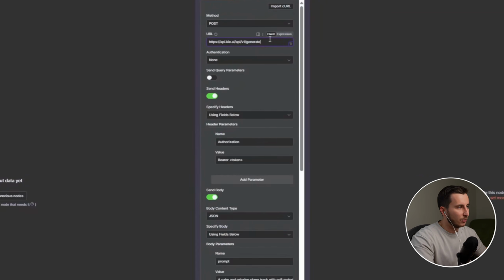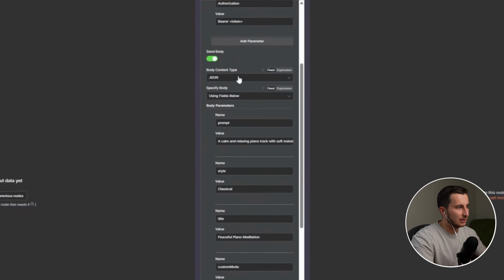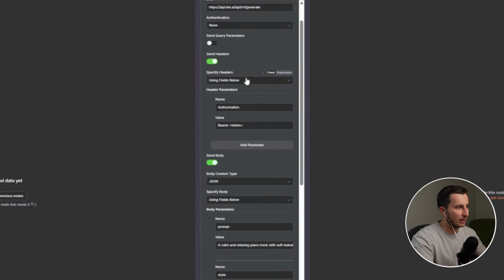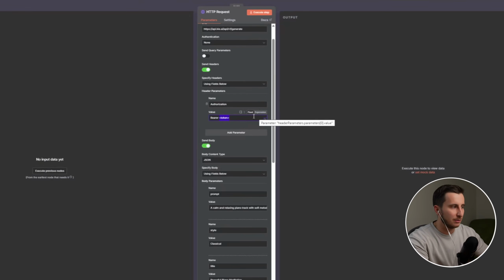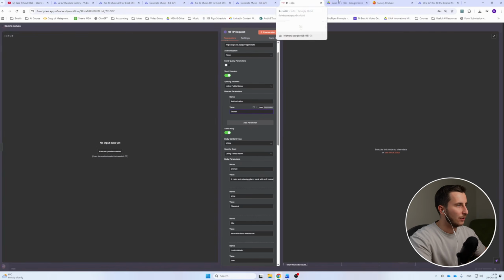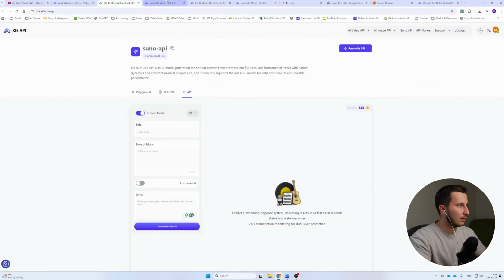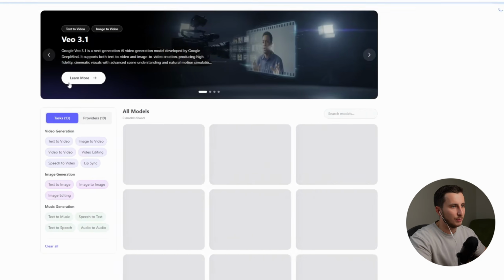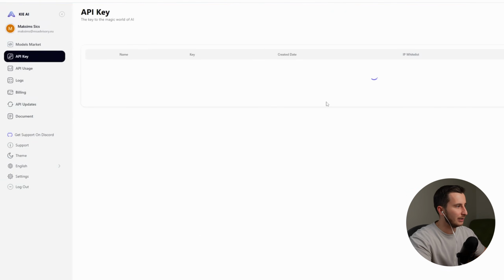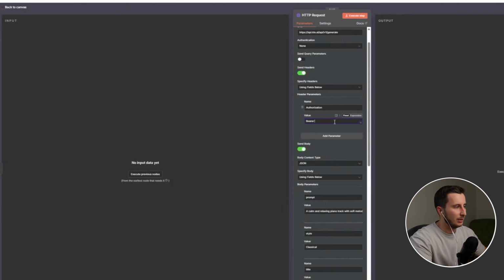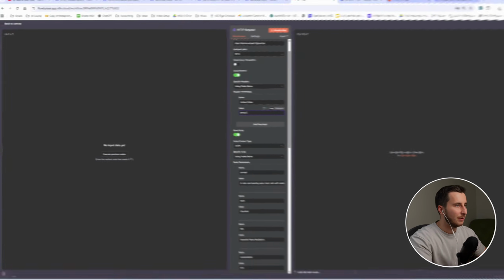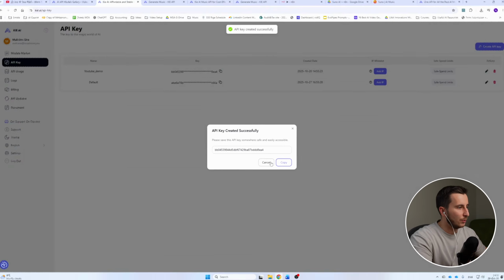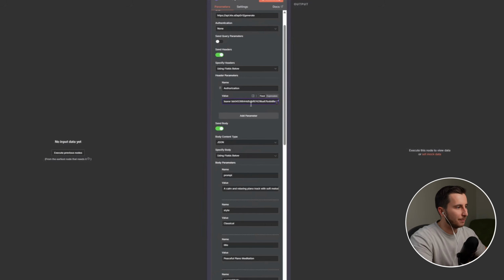So what we have here, we've got the URL, we've got the POST request. What else do we have? We've got a couple of headers. And here we see the authorization, bearer token. So now what we need to do is substitute this token with the actual token that we have. For this one, we need to go to our account. Here we go to market, and we need to select API key. So basically right in here, you will copy your key, and you will paste it right in here. I'm gonna just go and create a new key. So now I'm gonna copy this key and paste it right in here.